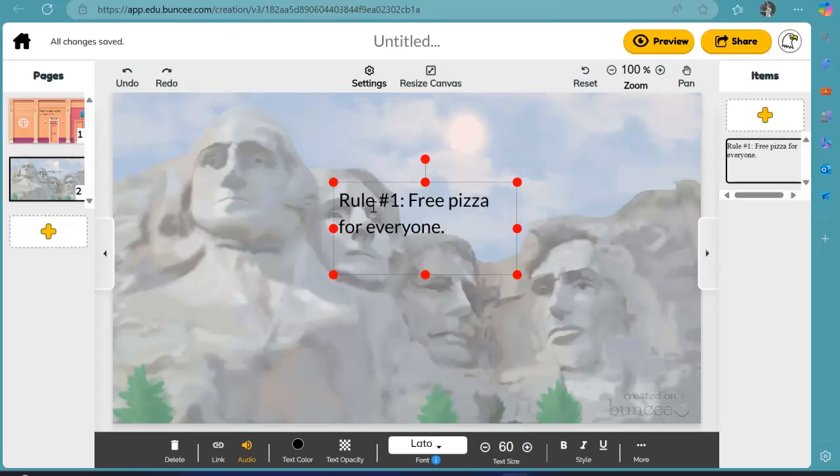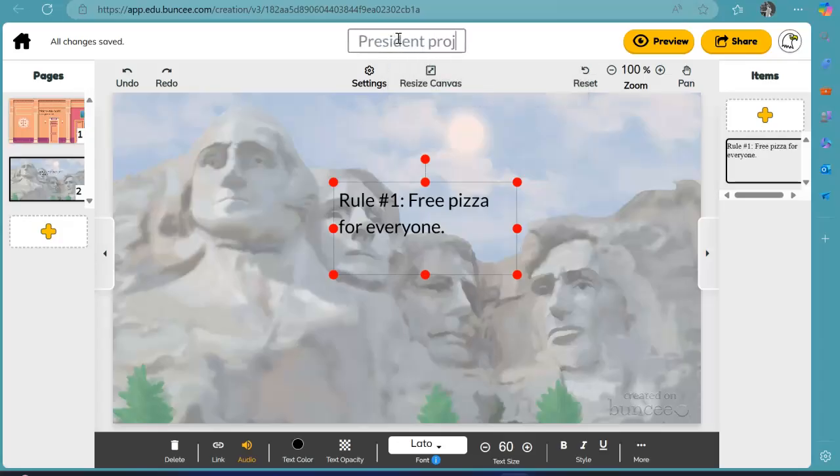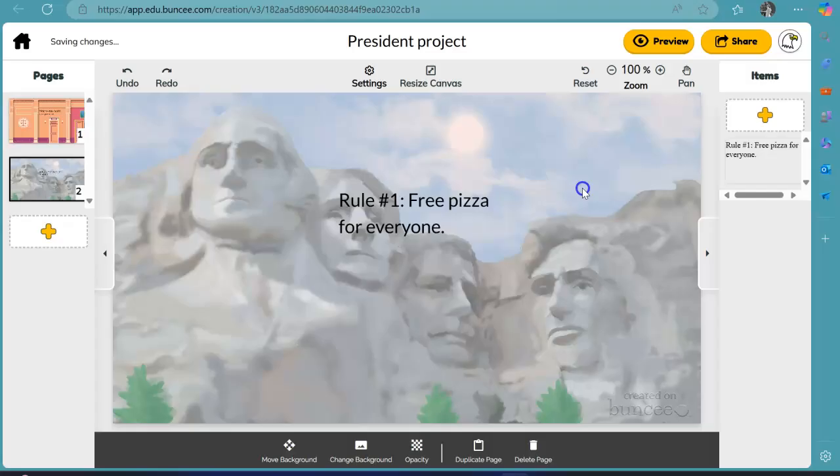Now for this project, you need to have at least 5 rules for what you would have if you ran your country. But with all of that being said, you can basically just do whatever you want to do, have fun with it, make sure they're reasonable. You need to make sure you title it. You can just put president project, and that will be good enough.